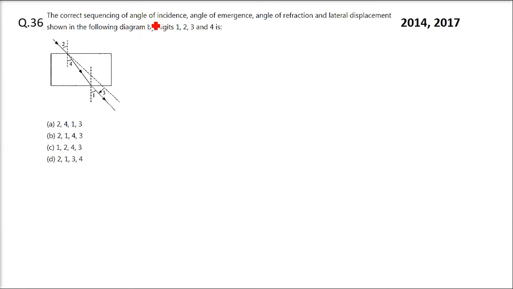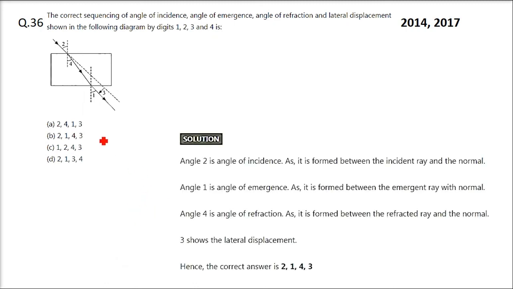The correct sequence of angle of incidence and the angle of emergence and angle of refraction and lateral displacement shown in the following diagrams by digit 1, 2, 3, 4 is. So first one by one we'll take. This first one is angle 2. This is the angle of incidence as it is formed between the incident ray, this ray and the normal, this one. So this is angle 2, which is the first one. Then comes the angle 1, this one. This is the angle of emergence as it is formed between the emergent ray and this one, normal, perpendicular to the surface.